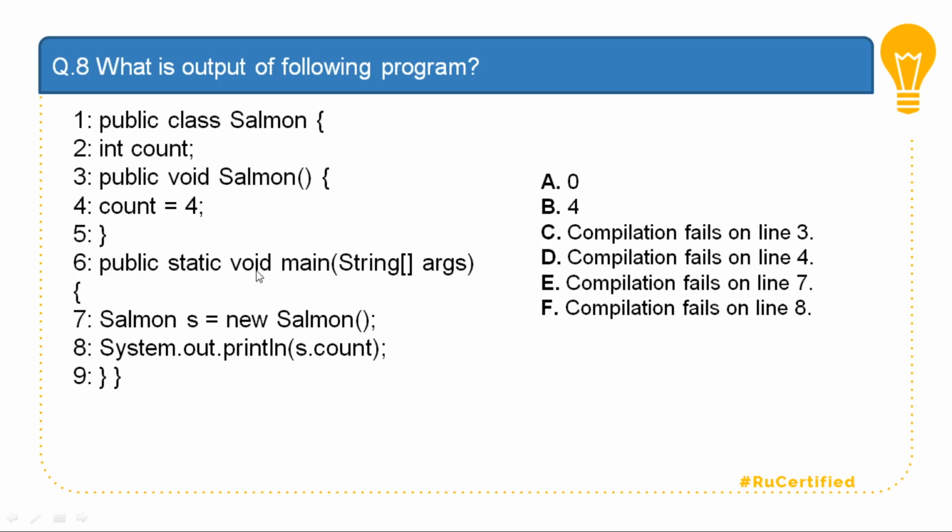So if I go to public static void main and create Salmon s = new Salmon, this method is not called implicitly. Based on this, the value of count will be initialized to 0 as a default value when this object gets created. So the output of this is not 4. In fact, the output of this is 0. So the answer to this is A.